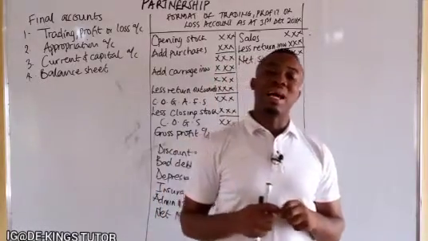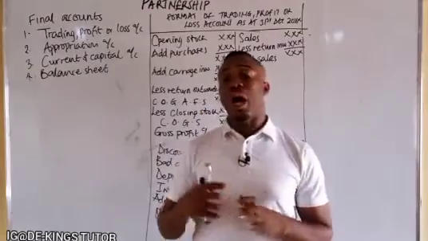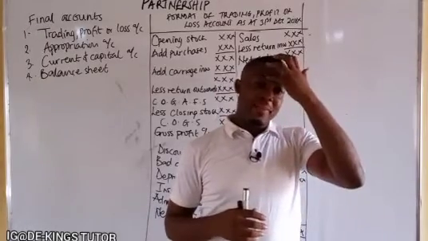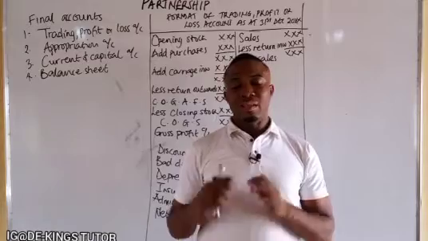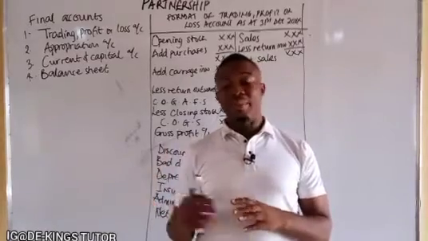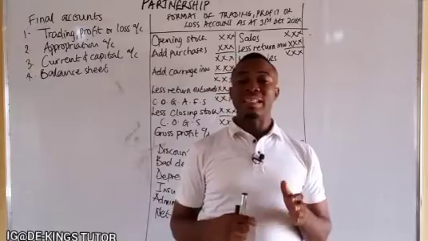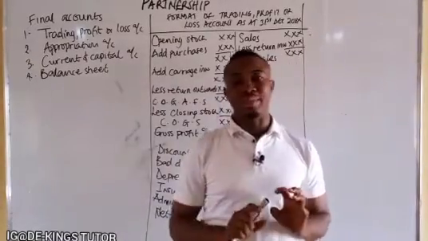So the appropriation account is also recorded in a tabular form, in which the right hand side will comprise the benefits of the partnership business itself, while the left hand side is what the partners are entitled to from the business.